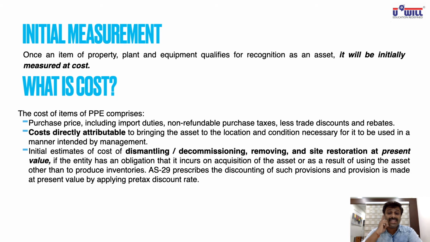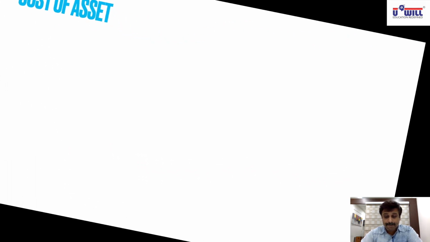Now, in lease we studied that after 1 year 110 is equal to 100 rupees today, after 2 years 120 is equal to 100 rupees today, same way. This cost you are going to incur after 15 or 20 years. So in today's cost, you have to include its today's value. That's why this last sentence, the discounting. I told you the discount rate in lease accounting: when you convert the future value into today's value, the rate of discount is called the discount rate. Discounting means converting future value into today's value, of such provisions, and the provision is made at the present value by applying a pre-tax discount rate. See, it is explained with the help of an example.